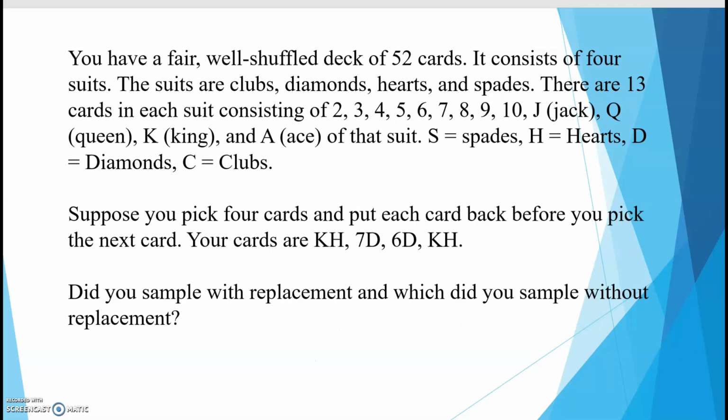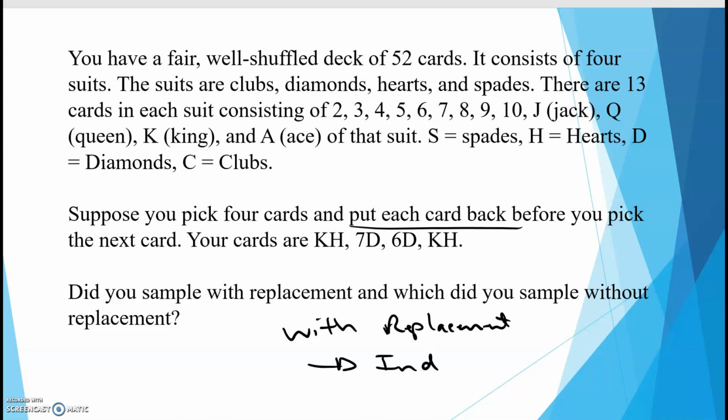This one says you pick 4 cards and you put each of the cards back. So this one is with replacement, which that's going to be code word for independent. Now you've got your stack of 52 cards. You take one card out, you look at it, you put it back in. So you started with 52 cards and you ended with 52 cards. So the probability of that second draw is going to be something over 52. So it's kind of like a reset button because nothing really changed.